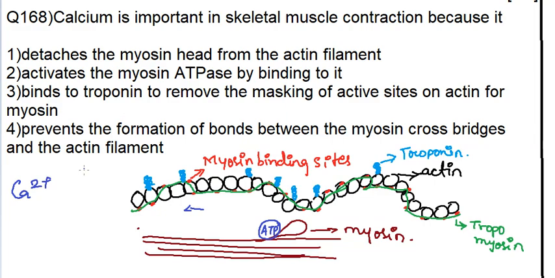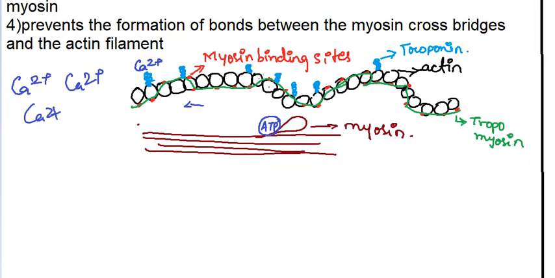What happens when calcium is present in high amounts? The calcium will go and bind to the troponin, right? There is another protein, that is troponin, drawn in sky blue. This calcium will go and attach to the troponin. Then this tropomyosin will expose the myosin binding sites, right? So what happens when it goes and binds to the troponin?